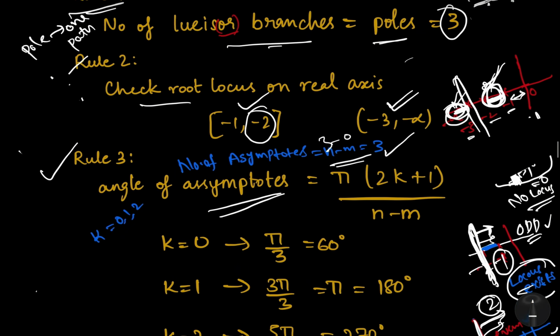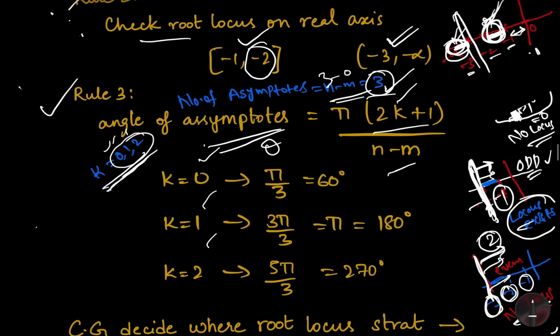So we need to find the angle of asymptotes, because we need to know how to draw the angle from the point. What is the formula? Angle of asymptotes theta equals pi into 2k plus 1 by n minus m. Because we have 3 asymptotes, we should take only 3 values of k, starting from 0, 1, 2. The number of asymptotes should equal the number of k values. So when we substitute k equal to 0, 1, 2, we'll get the 3 angles.